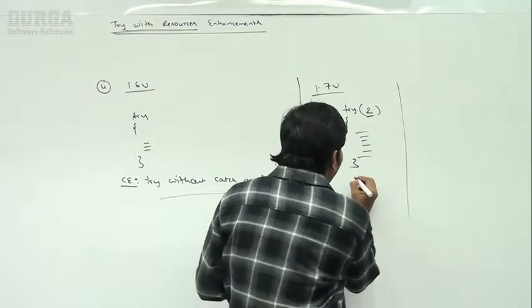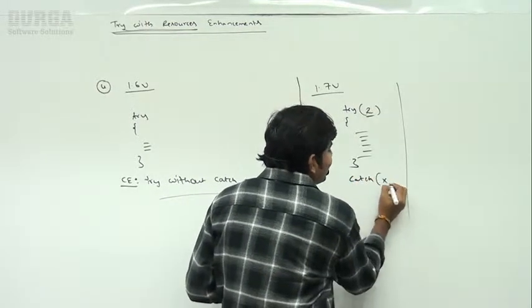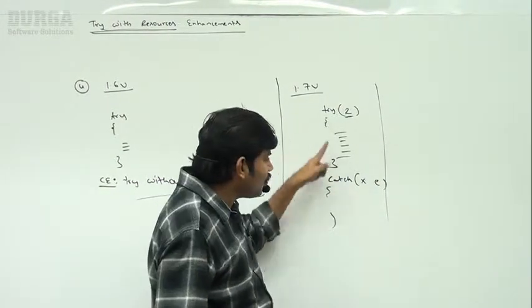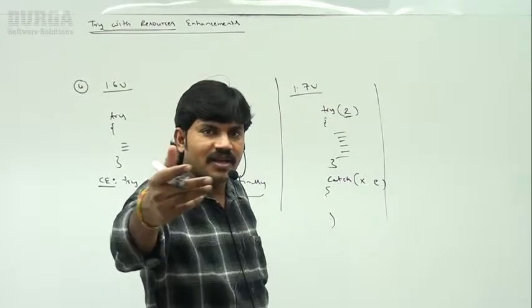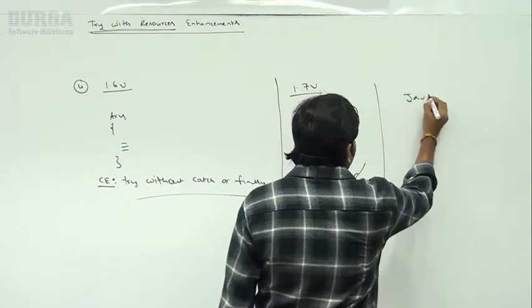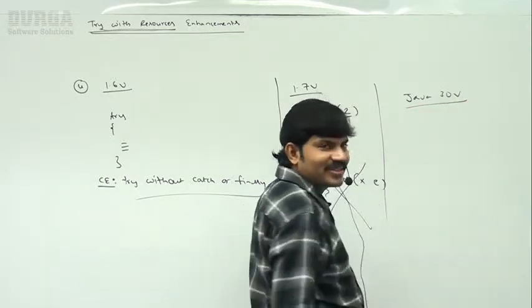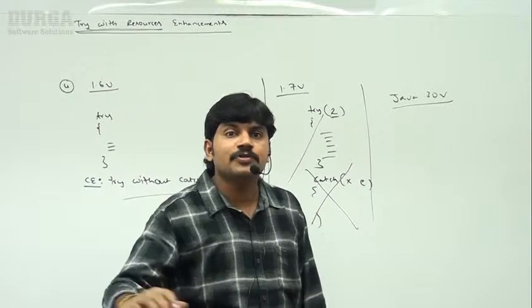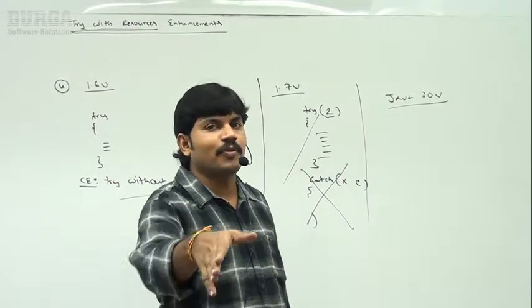In the next version, maybe catch is not required. In later versions, maybe Java 30, try is also not required. If try, catch, finally nothing is required, what is the need of a programmer?